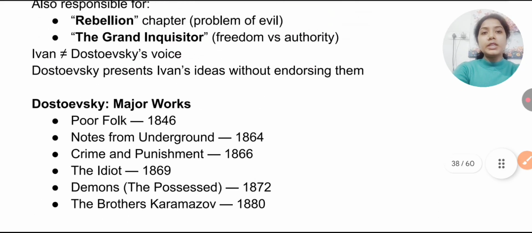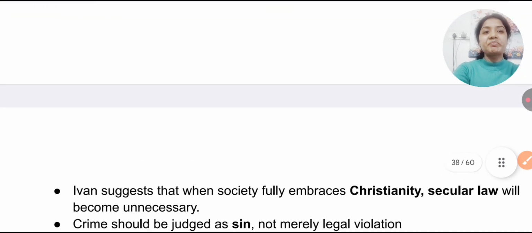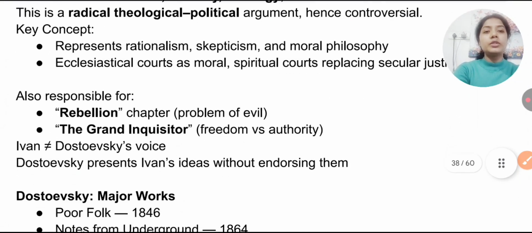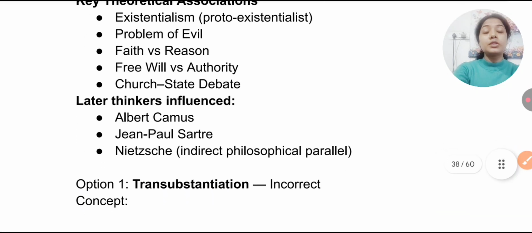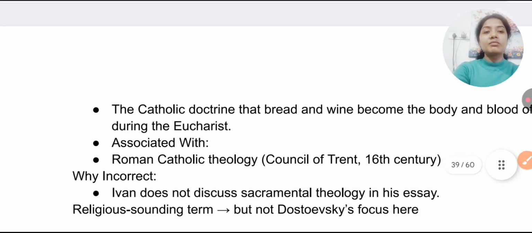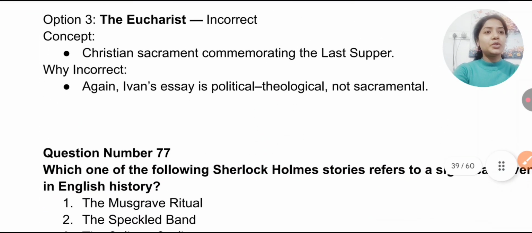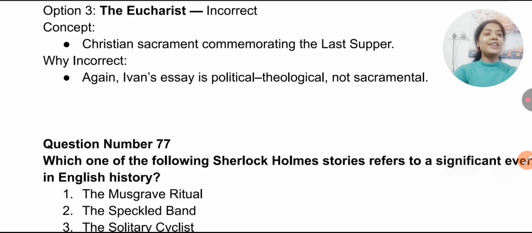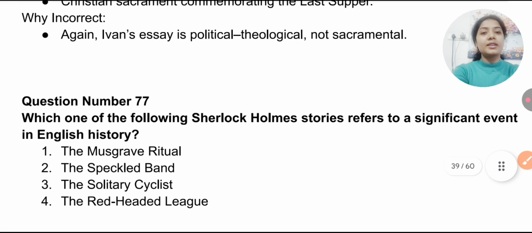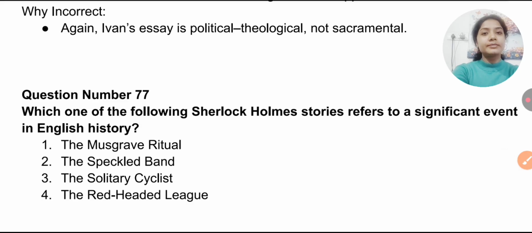I hope everything is clear. Remember, knowing all the works is important to solve the matching questions because now we can't even predict what they are going to do. So our preparation and strategy should be very much up to the mark.